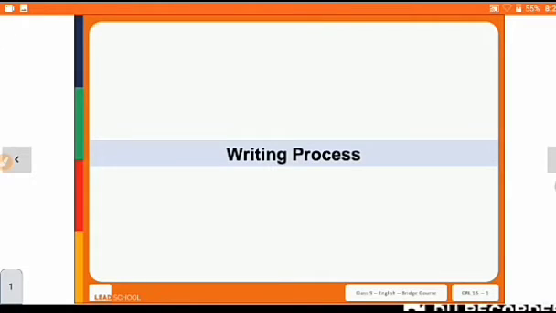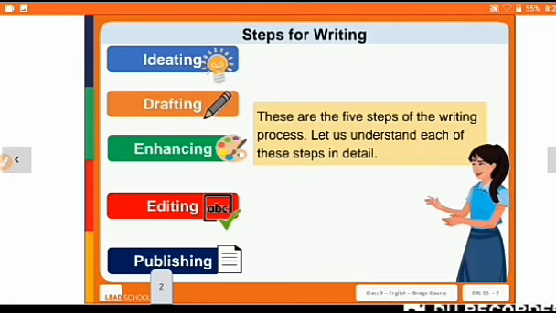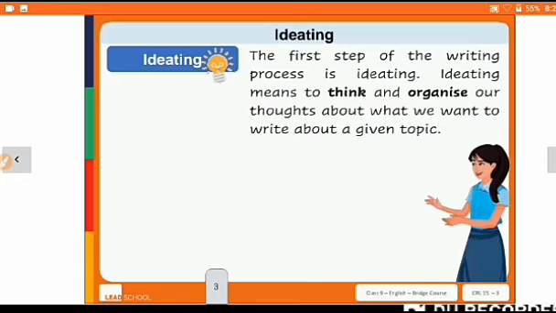So here we have the writing process. Okay, so let's see what is the writing process. Ideating, drafting, enhancing, editing and publishing. So these are the 5 steps. कौन से steps है? These are the 5 steps of the writing process. How to write. So the process of writing. Okay, so we have to pass through all these steps to write. So let's understand each of the steps in detail.